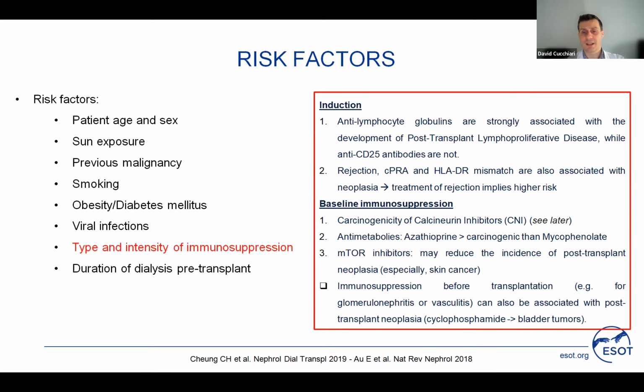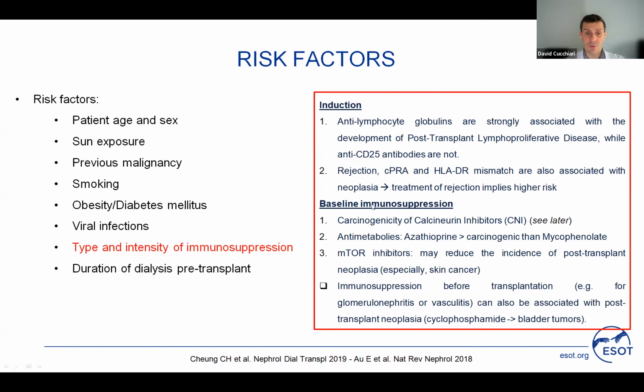Regarding type and intensity of immunosuppression, we know that anti-lymphocyte globulins are strongly associated with the development of post-transplant lymphoproliferative disease, while basiliximab anti-CD25 antibodies are not associated. There is an association between rejection, CPRA, and HLA-DR mismatches with the development of neoplasia. So this means that the treatment of rejection is not for free. Patients pay the price in terms of an increased risk of malignancy after the treatment of rejection. So also for this reason, it's very important to avoid the development of rejection.